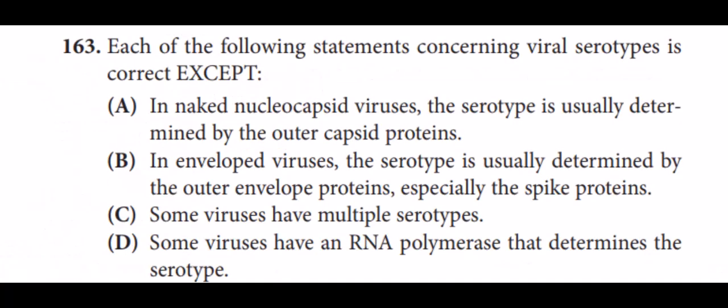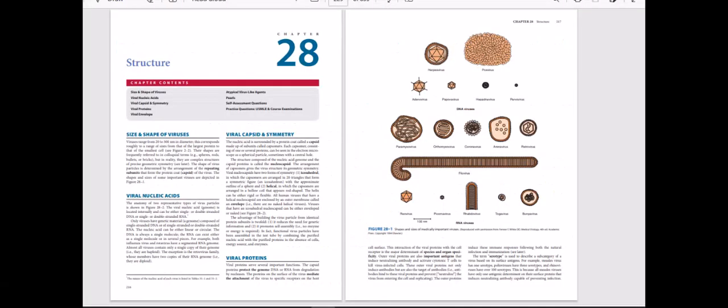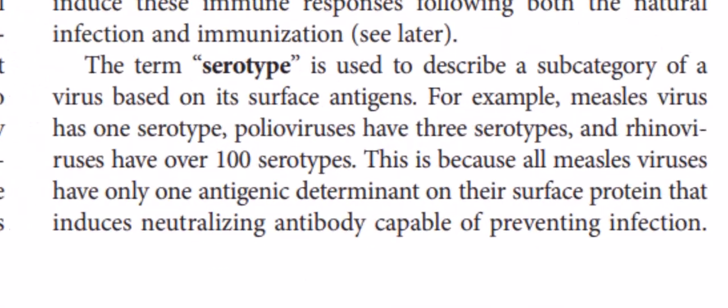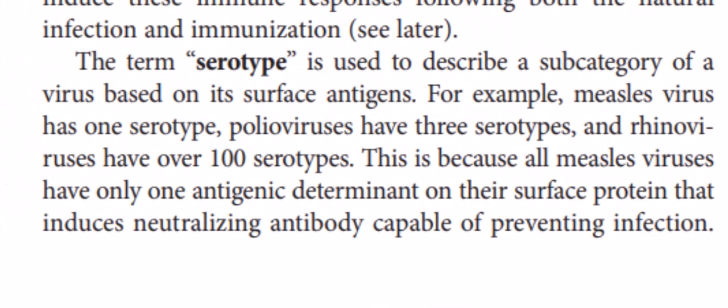Question number 163. Each of the following statements concerning viral serotype is correct except. What is serotype? Let's see what the book says about this. We will turn to page number 217 from our book. The term serotype is used to describe a subcategory of a virus based on its surface antigen. For example, measles virus has one serotype, poliovirus has 3 serotypes, and rhinovirus has over 100 serotypes. Now we know serotype is the subtype of the virus.